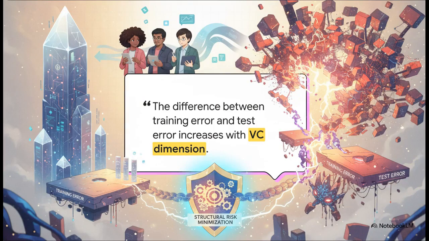This quote from the source material actually hits the nail on the head and perfectly sums up what you should take away today. A model's flexibility is a double-edged sword. In learning theory, we often measure this with something called the VC dimension, which is essentially a mathematical rating of how flexible and capable a model is at perfectly separating data points. Now, to lower your initial bias, you need a wider set of functions. But as that VC dimension increases, so does the dangerous gap between your training error and your real-world test error. The true brilliance of structural risk minimization is that it refuses to look at accuracy in a vacuum. It absolutely forces the model to justify its complexity.